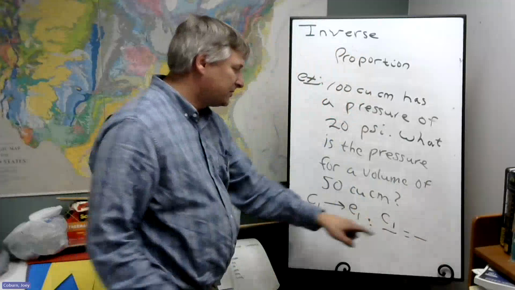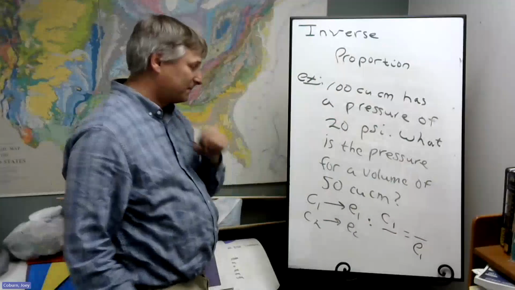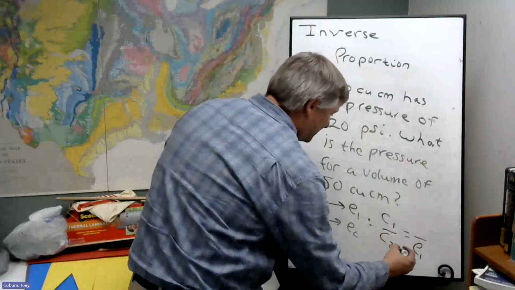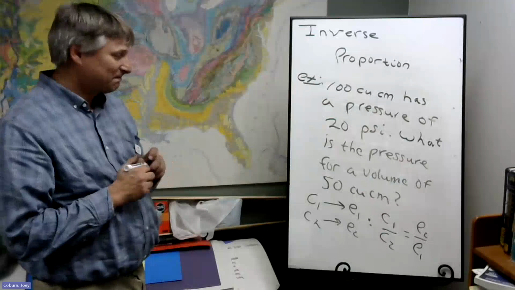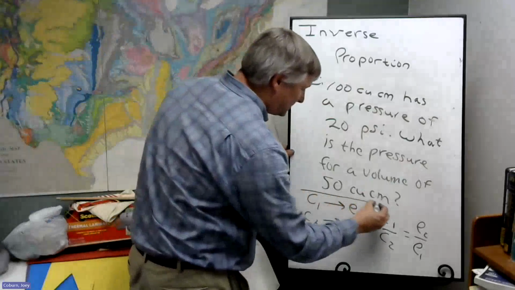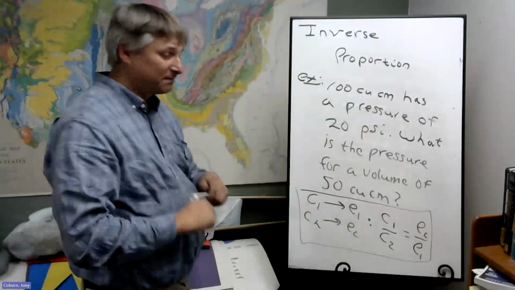The C1 goes here, the E1 goes below and across. The C2 goes here, and the E2 goes above and across. This is how we set up an inverse proportion.